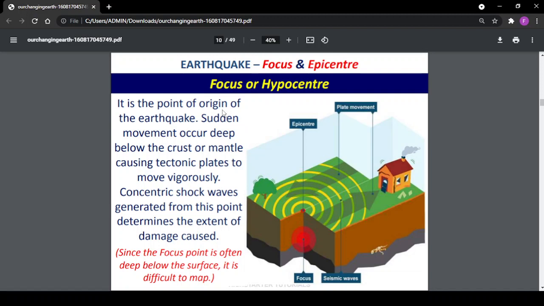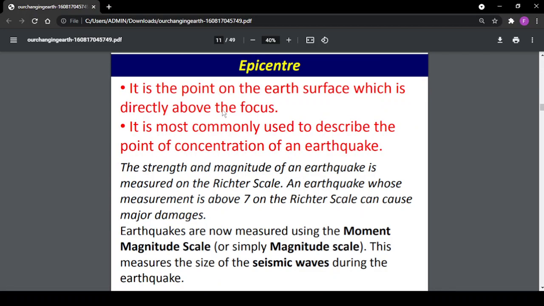Since the focus point is often deep below the surface, it is difficult to map. The epicenter is a point on the earth's surface which is directly above the focus. It is mostly used to describe the point of concentration of an earthquake.